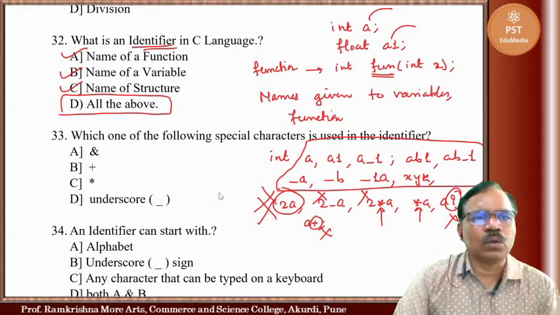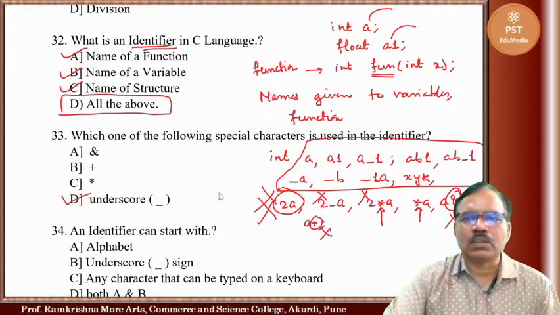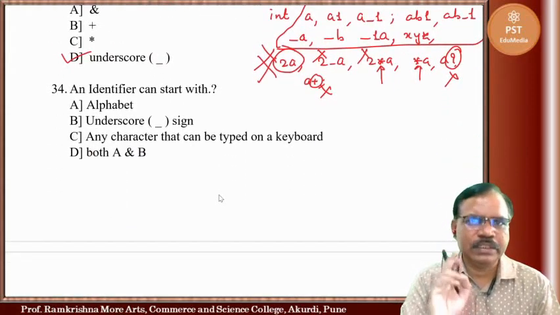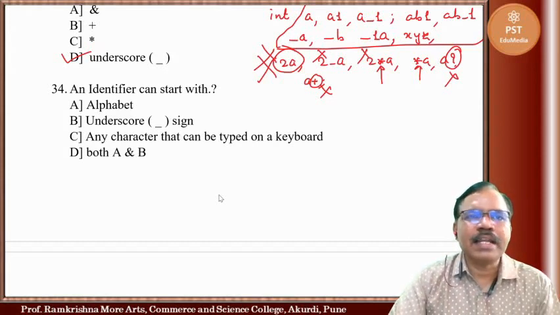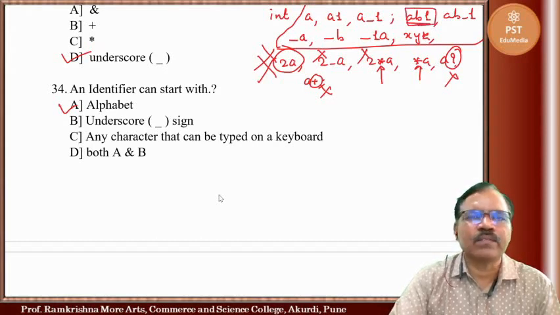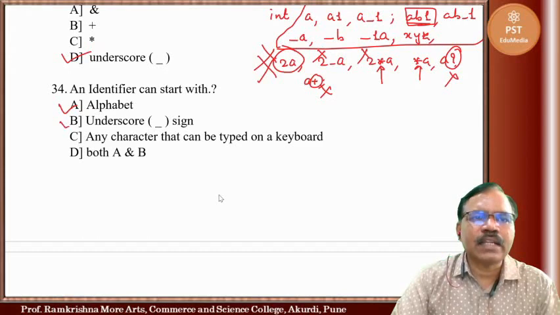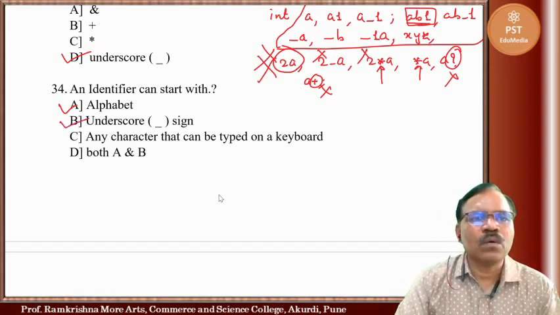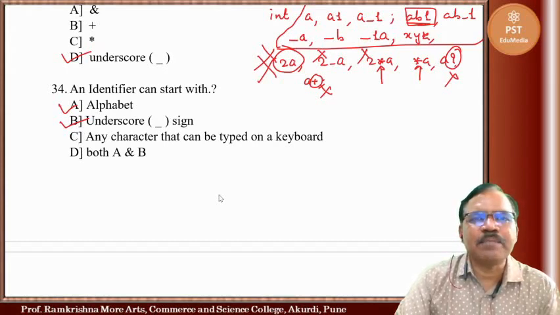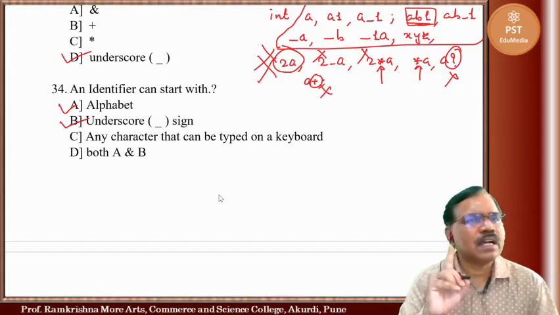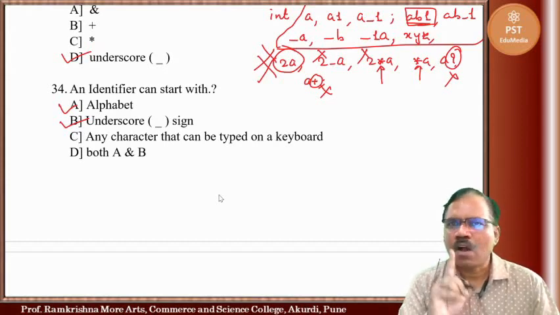So here, you can use underscore. An identifier can start with an alphabet, like AB1, which we have seen. It can start with underscore also. It will start with an alphabet or underscore.